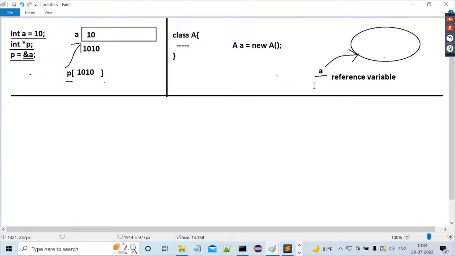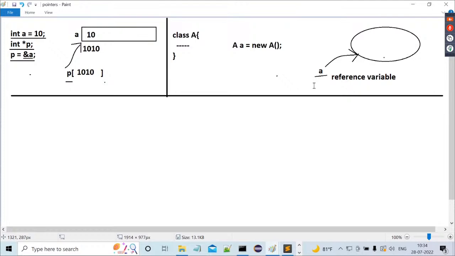first we have to understand what a reference variable is in Java and how reference variables are created in Java. We have to understand that. After that only can we understand the differentiation between a pointer variable and a reference variable. That's my point, right? Here the point is what?